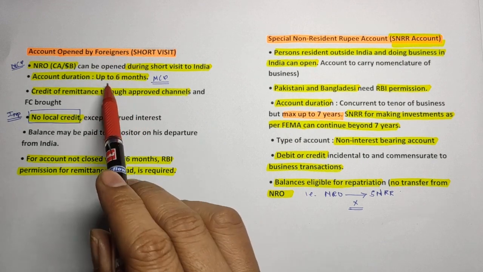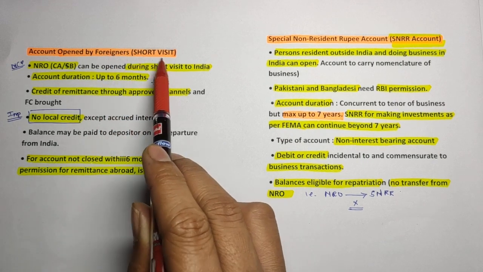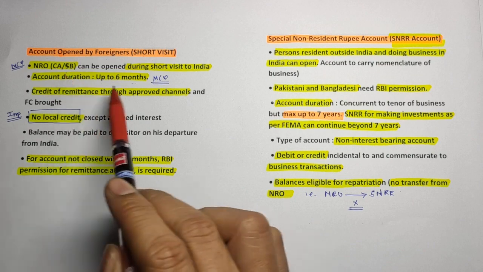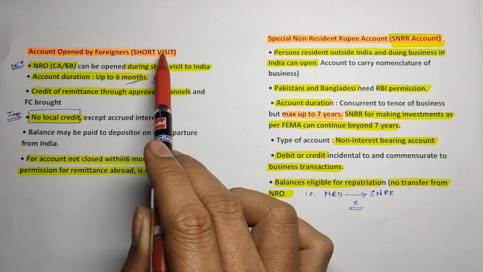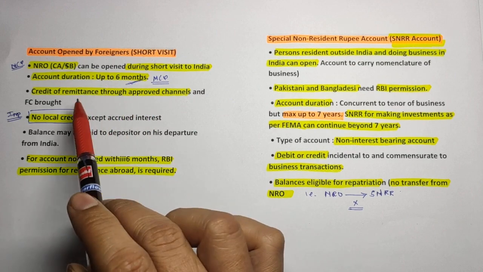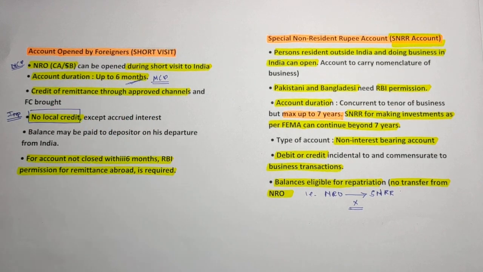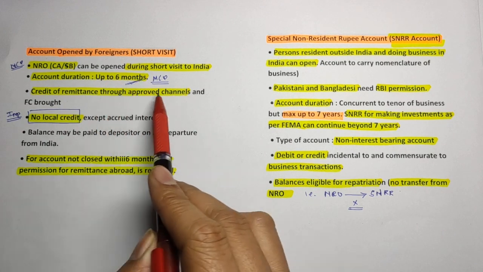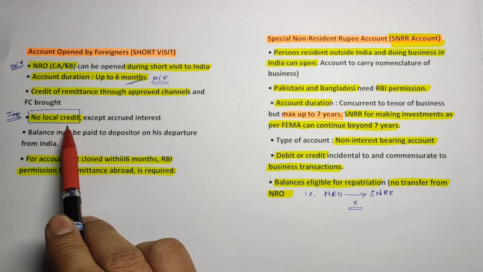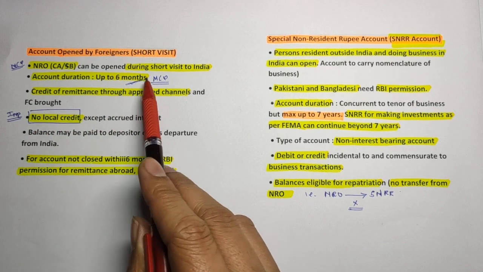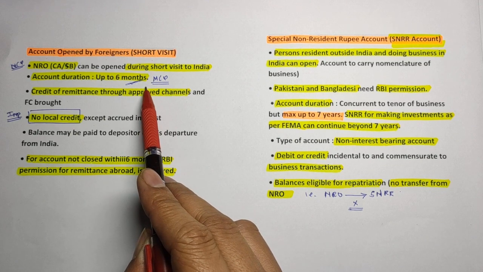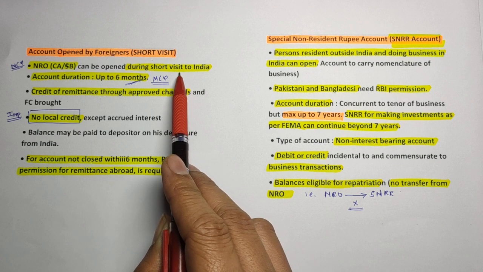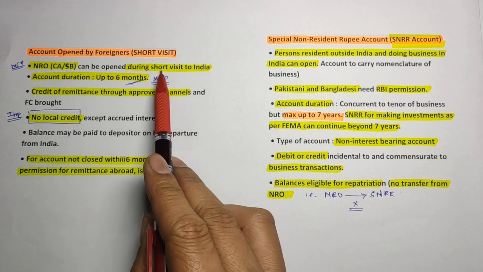Very important, they can ask you a question. Suppose a foreigner is visiting India, up to what duration can she open an account? The NRO account is generally opened and the duration is 6 months only, because it is a short visit. So the validity of the account is only 6 months. Next, credit of remittance through approved channels. The credit to that account is only through the approved channels. And remember, no local credits are allowed in this account. That means if Angelina Jolie came to India and wants to deposit some Indian rupees, it is not allowed. Only foreign inward remittance through the approved channel is allowed in this account.